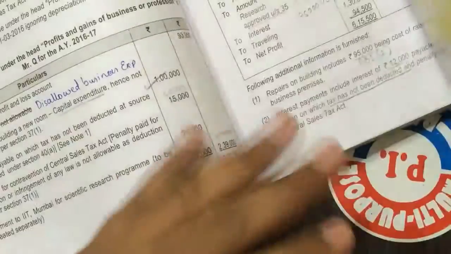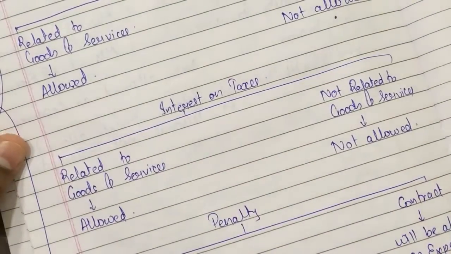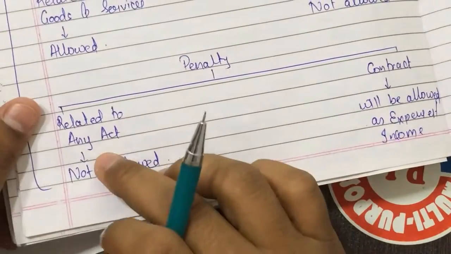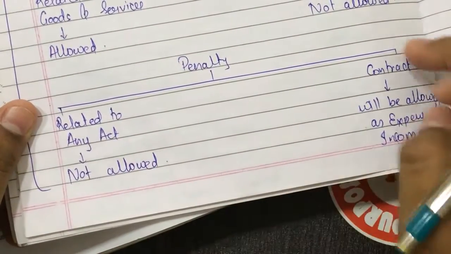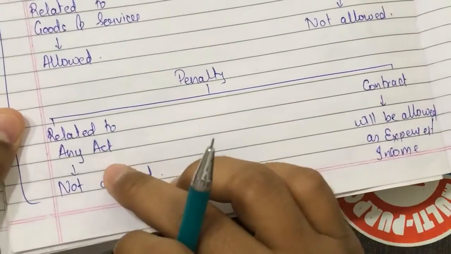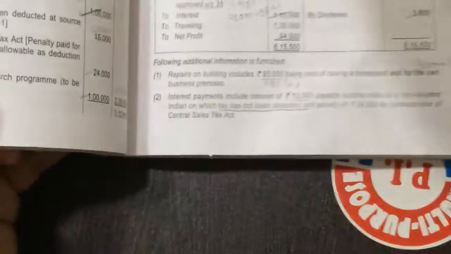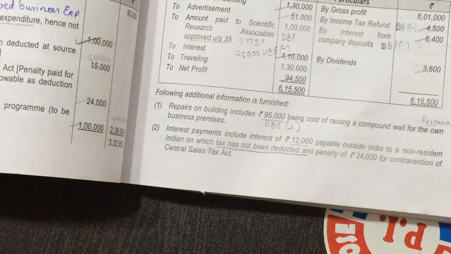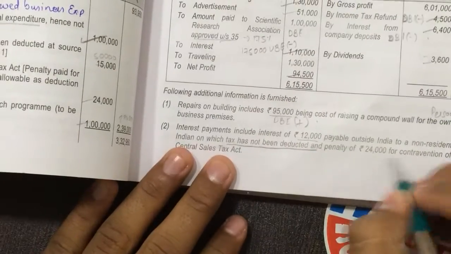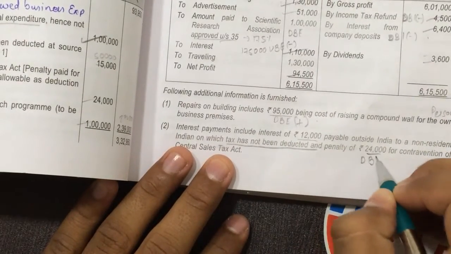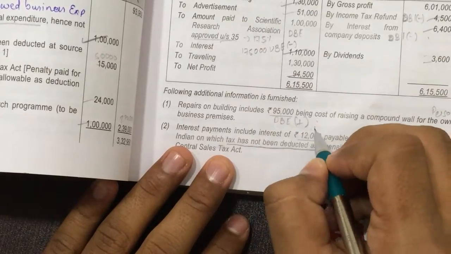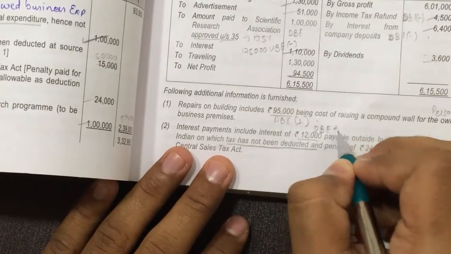Interest on taxes. What was that? Contravention. Penalty related to any act not allowed, related to contract will be allowed. Since it is specifically given Central Sales Tax Act, related to any act it won't be allowed, so it will become disallowed. Rupees 24,000 will become disallowed business expenses and it will be added back.